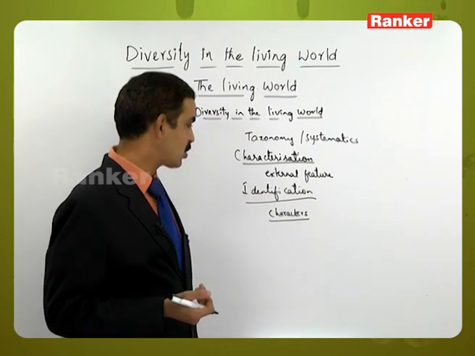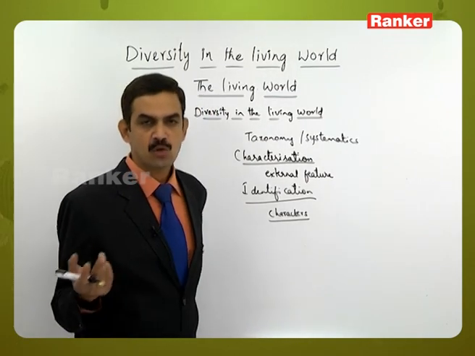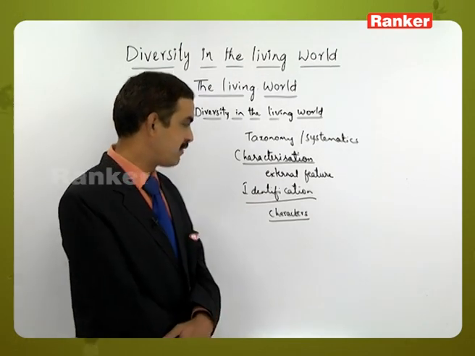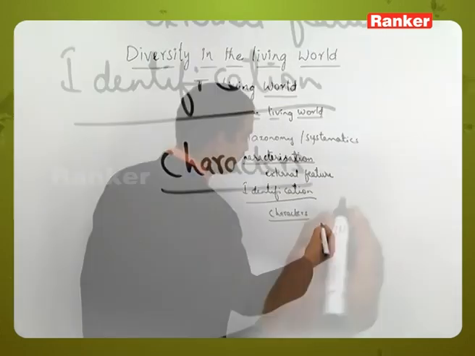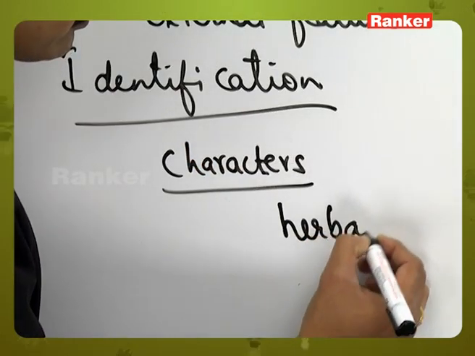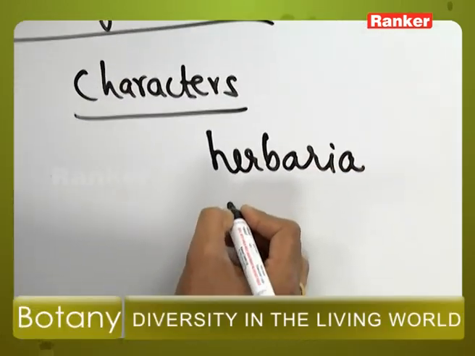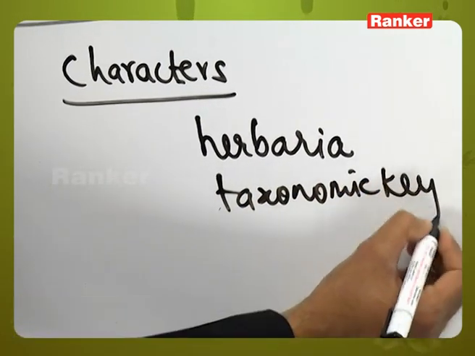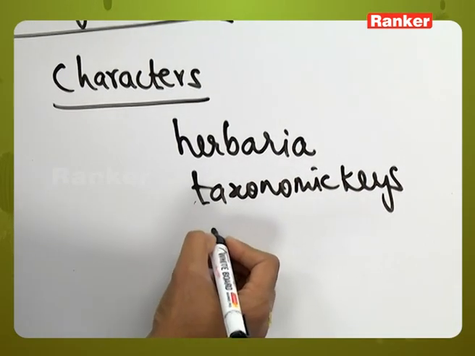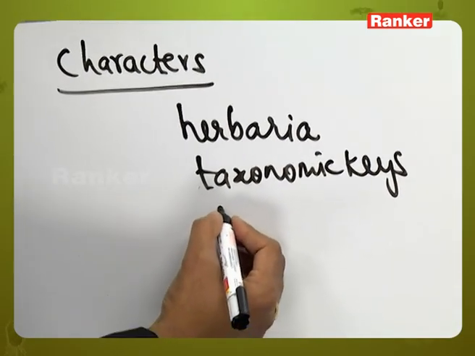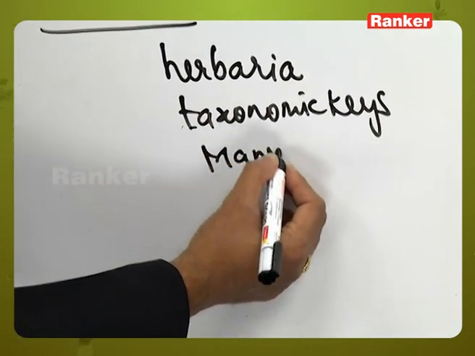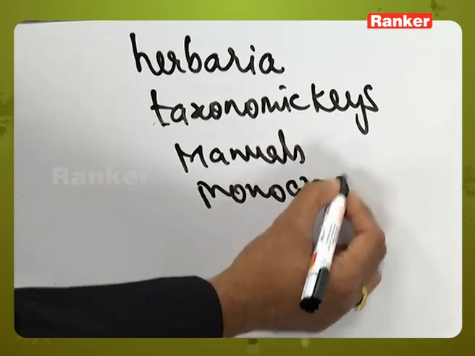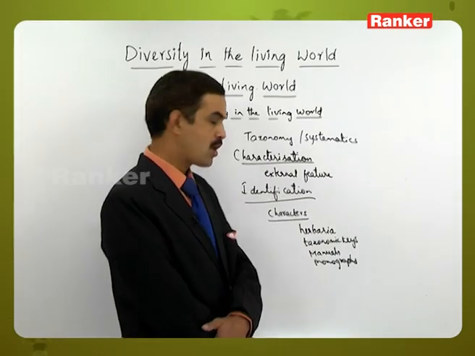But by using the taxonomic aids, we can say that so and so plant may have been identified earlier by some other person. That is the way we identify plants, by using some taxonomic aids like herbaria, taxonomic keys, manuals, monographs. All these help in the identification; that is what we call taxonomic keys.